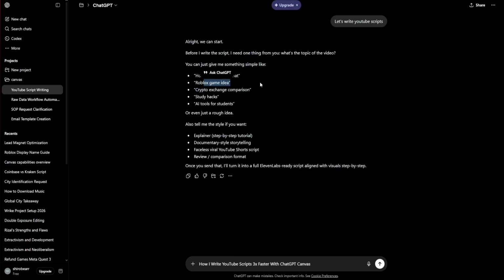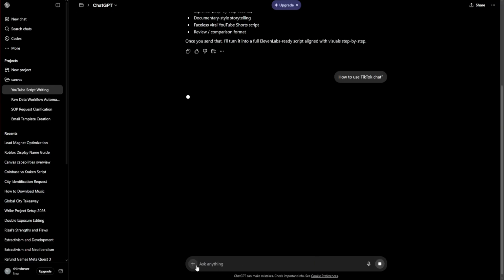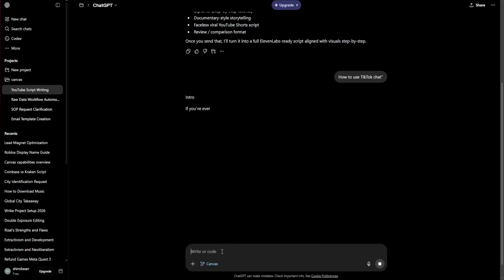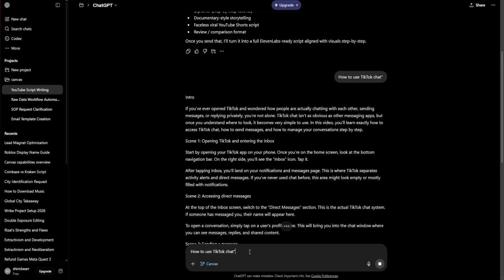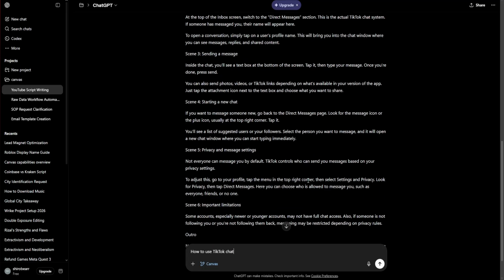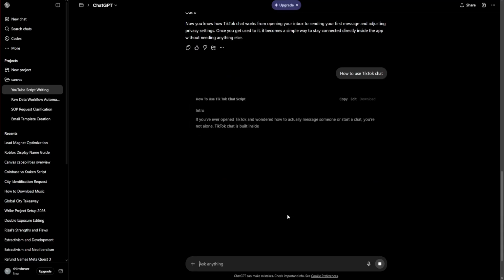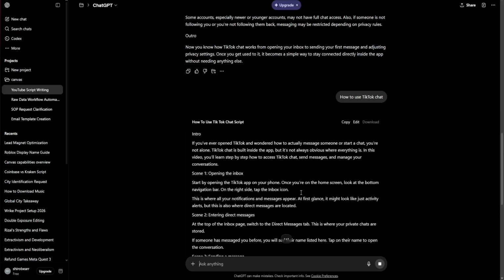The battle for the first 3 seconds. Neural hook generation. In 2026, the hook is the most expensive real estate in the attention economy. If you lose the viewer in the first 3 seconds, the rest of your high-production visuals don't matter. The mistake most creators make is writing one hook and hoping it sticks. In the Canvas workspace, we treat hook creation as a psychological stress test.